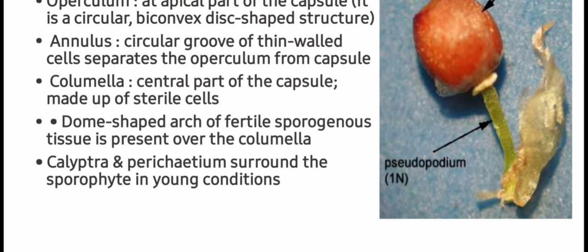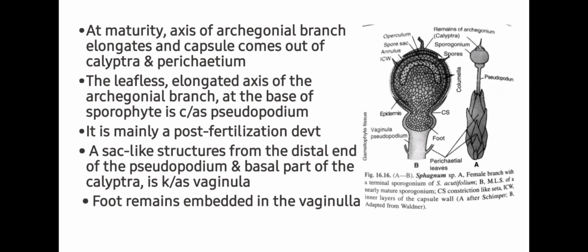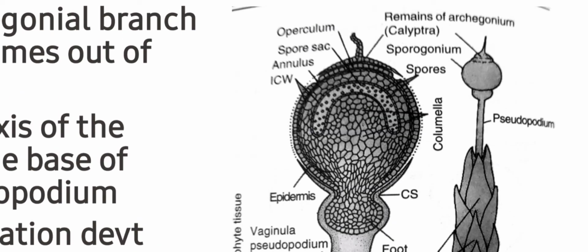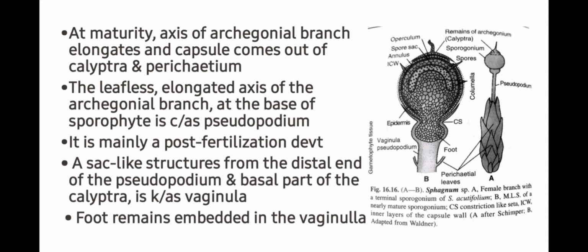Calyptra and perichaetum surround the sporophyte in young condition. At maturity, the axis of the archegonial branch elongates and the capsule comes out of the calyptra and perichaetum. The leafless elongated axis of the archegonial branch at the base of the sporophyte is called the pseudopodium. So students, pseudopodium is the gametophytic structure which performs the function of the seta.